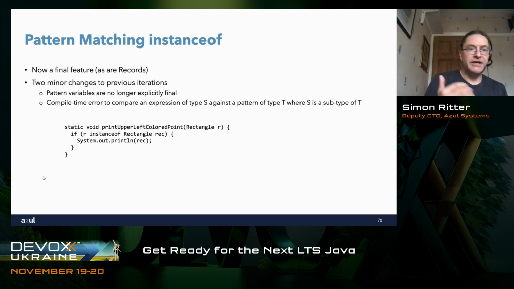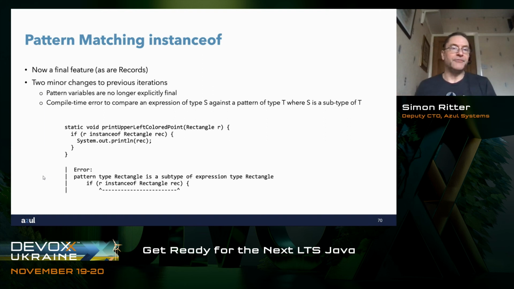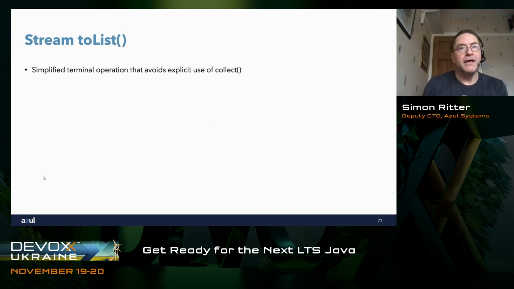If I then do if r instanceof Rectangle rec, print out what the rectangle is. Well, that's a redundant test, because if I'm passing a Rectangle in, then it's always going to be an instance of Rectangle. So it's an irrelevant test, it's always going to be true. And the compiler will now give you an error. If you use JShell, like I did, it'll say Rectangle is a subtype of expression type Rectangle, and it won't let you do that.